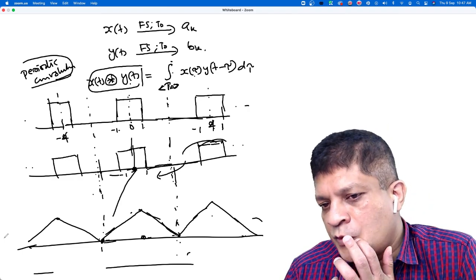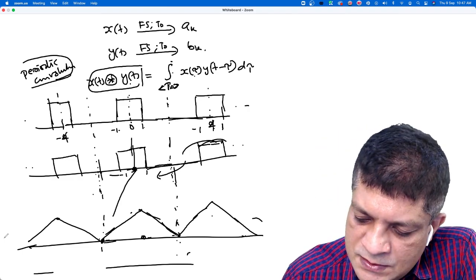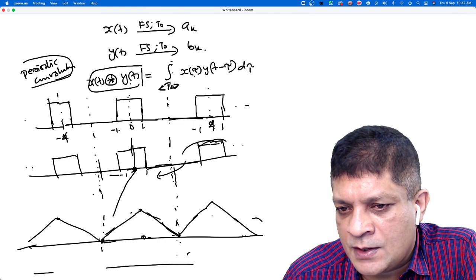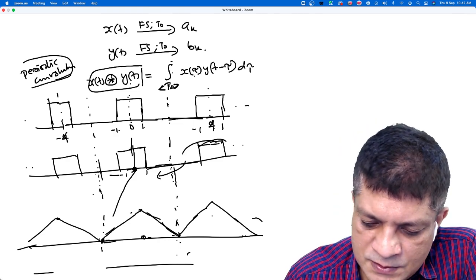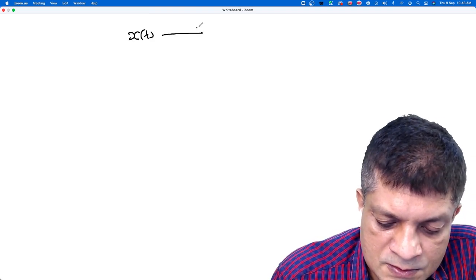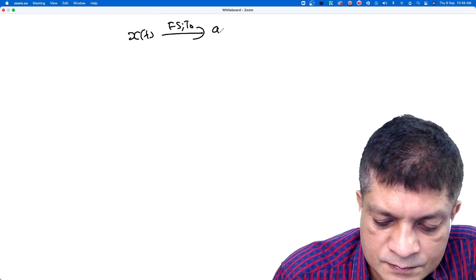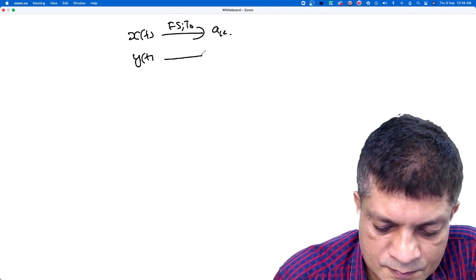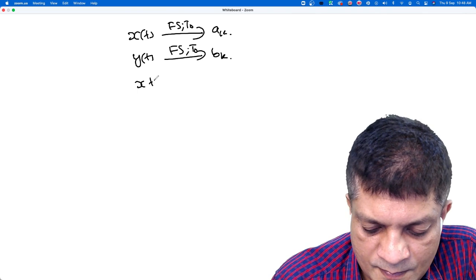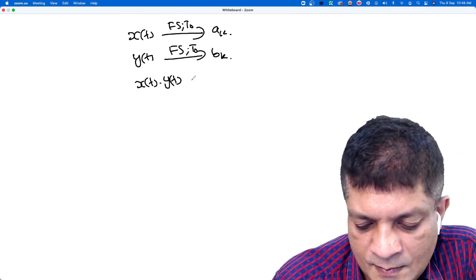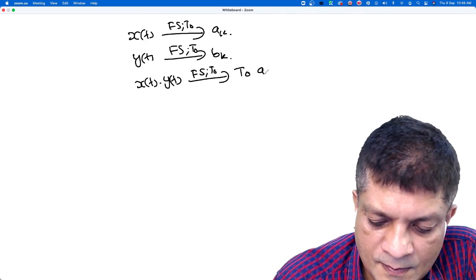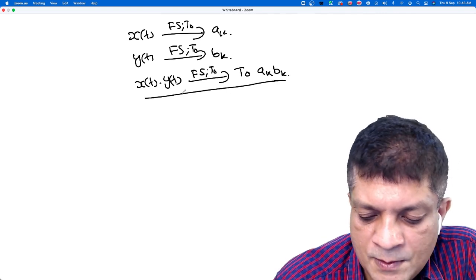Okay. And the proof of this, I am leaving as an exercise. Please try this proof, and if you are not able to get it, I will prove it in the next class. The property is, if x(t) has Fourier series coefficients, this is the property.